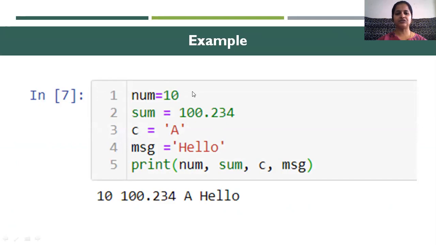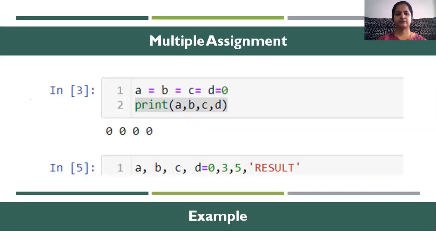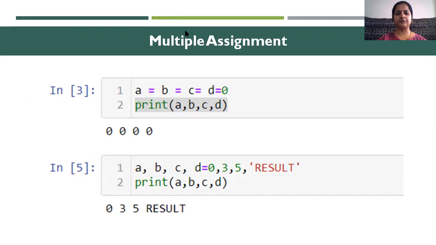Similarly, this is an integer assignment, then this becomes the floating type. So sum has a floating type value, that is a real number. C has a character. Message has a string. Now we are printing all these and we will get the output. This is the assignment. We are doing the assignment to the variables. Multiple assignment is possible in Python, like A equals B equals C equals D equals 0. 0 will be assigned to A, B, C and D. Here you can see I am printing everything and we are getting 0 for A, B, C and D.